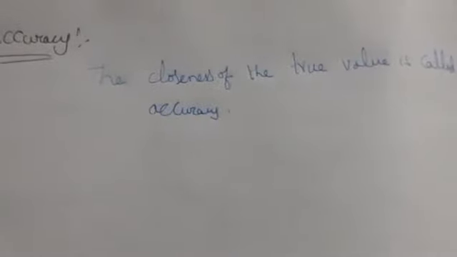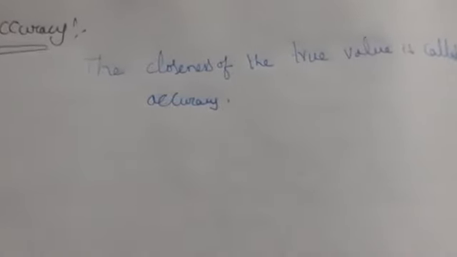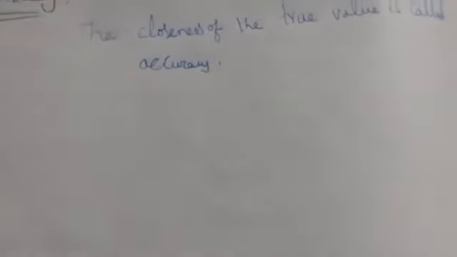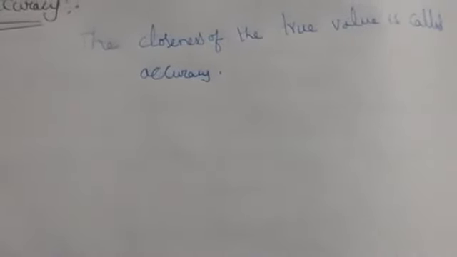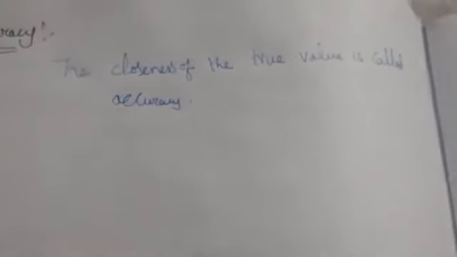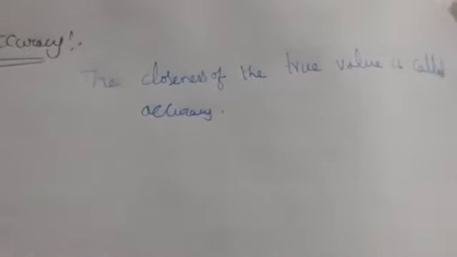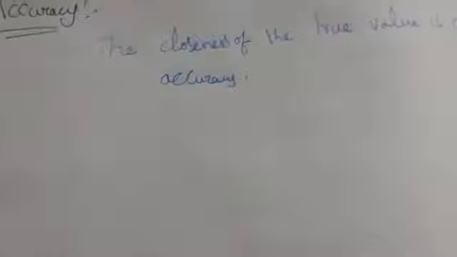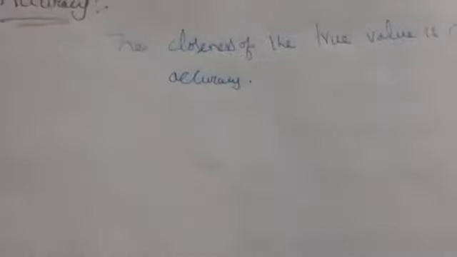Why do we say accurate values? Because the true value is not always determined. We cannot always determine the true value while doing an experiment. Whatever we get after doing the experiment is the experimental value, which we call the measured value. So let us take an example to understand.